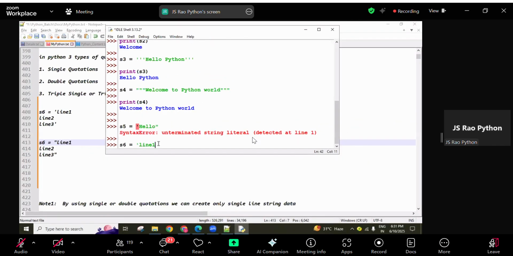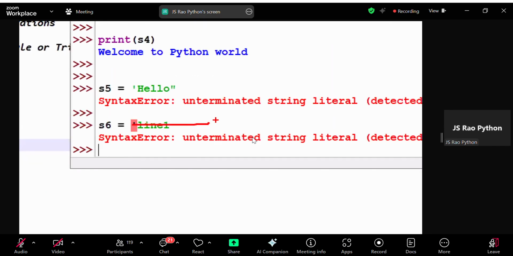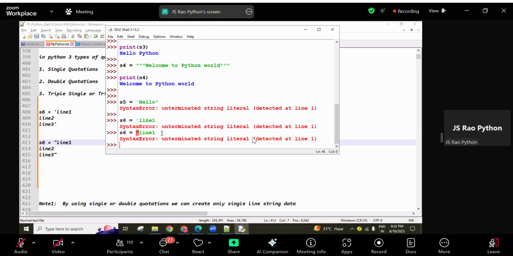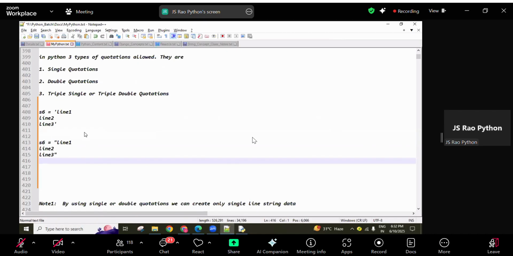See here, I created line 1. In the next line, I want to create line 2, so I press enter. Immediately this line executes and throws a syntax error, because within the same line an ending quotation is also expected. We are unable to create multiple lines of data using single or double quotation. If you want, check it, guys. Using double quotation also, you get the same error.